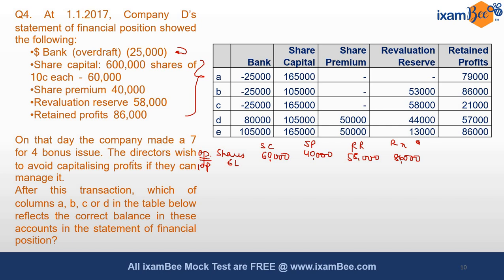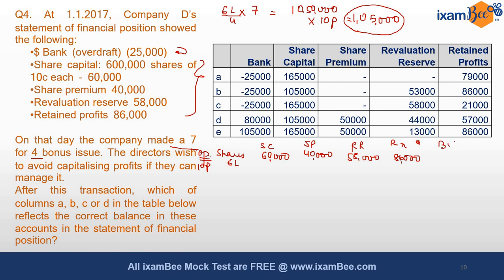What have we done? We have made a bonus issue of 7 for 4. A 7 for 4 bonus issue means for every 4 shares currently held by shareholders, they are getting 7 bonus shares. Since the current total shares are 6 lakhs, for every 4 they will be getting 7 additional bonus shares. That means 10 lakh and 50,000 bonus shares would be distributed, and every bonus share has a face value of 10 pence. Therefore 1 lakh 5,000 would be added in the share capital. This worth of share capital is given as bonus to the shareholders.